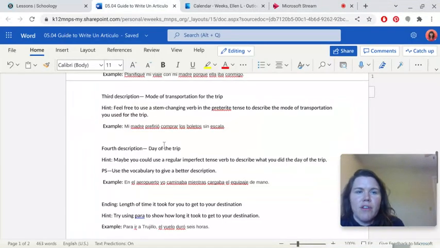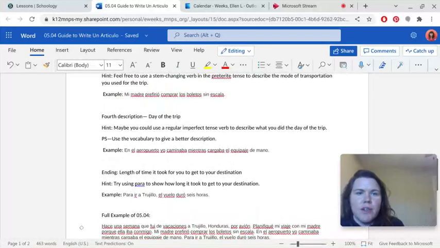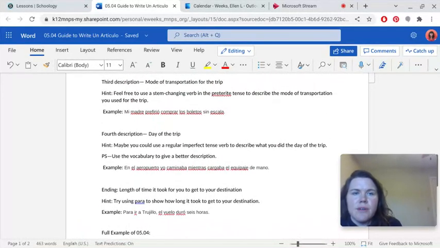All right. Your fourth description is what you did. Oh, no. Your third description is your mode of transportation for this trip. Feel free to use a stem-changing verb in the preterite tense to describe the mode of transportation used for the trip. They've decided in this example to say, "Mi madre prefirió comprar los boletos sin escala."